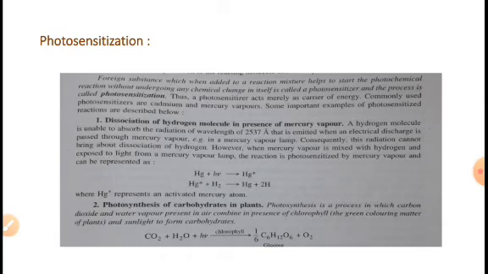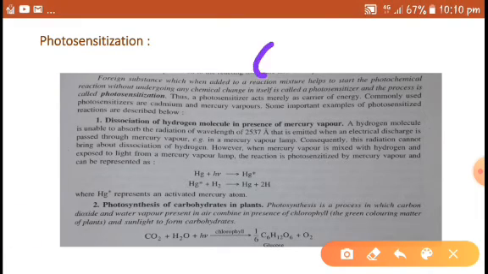However, if a suitable foreign substance that absorbs radiation is added to the reaction mixture, the reaction takes place. The atoms of the foreign substance absorb the radiation and pass it on to the reactive molecule and thereby initiate the reaction. This foreign substance is called a photosensitizer. In layman's terms, a photosensitizer can be considered a catalyst.